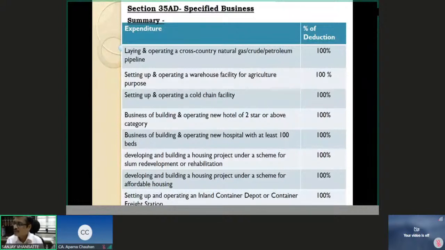These are considered industrially backward areas, and to promote industries there, the government has given this additional incentive whereby instead of 20%, you will be given additional depreciation of 35% on the new plant and machinery which is installed. That is what additional depreciation at 35% is. Riya, I hope I have explained it to you.